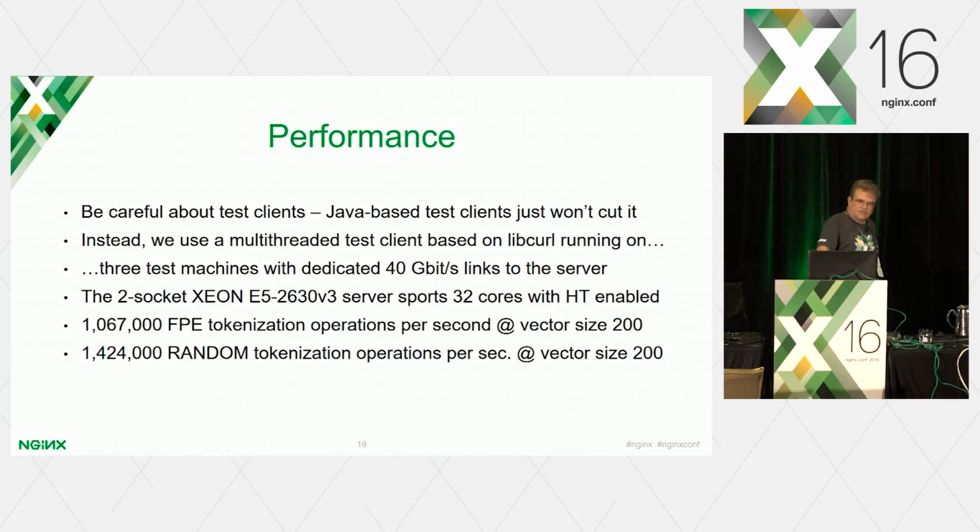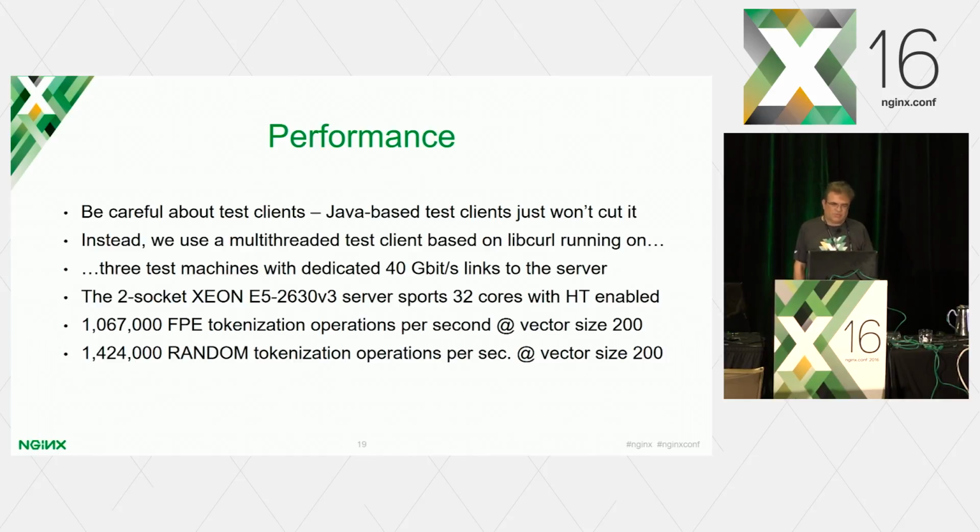And this is not even super expensive hardware. The server runs on a 2-socket Xeon, which has 8 physical cores each, times 2 sockets, times 2 for hyperthreading, so 32 cores when you count the hyperthreading cores as cores. And so yes, 1 million, right, it was achieved. But again, this is operations per second, and it assumes a batch size or a vector size, right? So this is not literally HTTP requests or HTTPS requests per second. So I have to honestly say that, right?